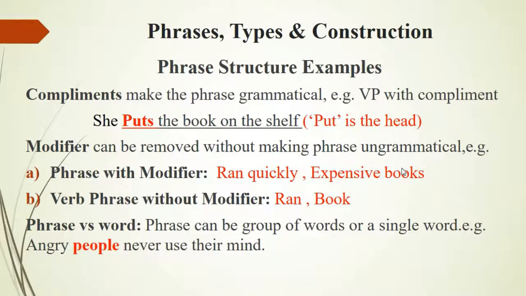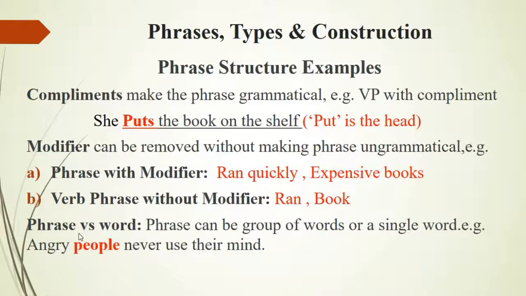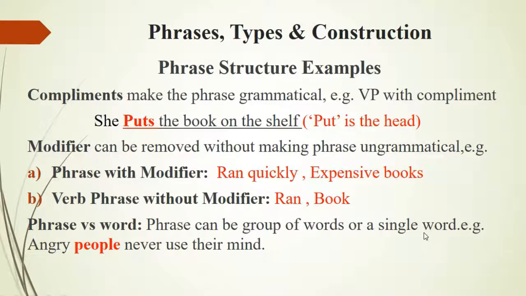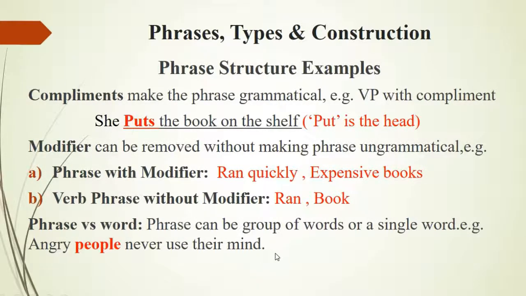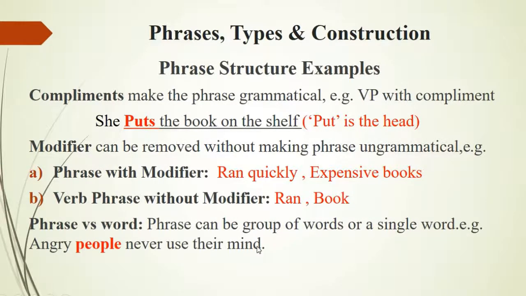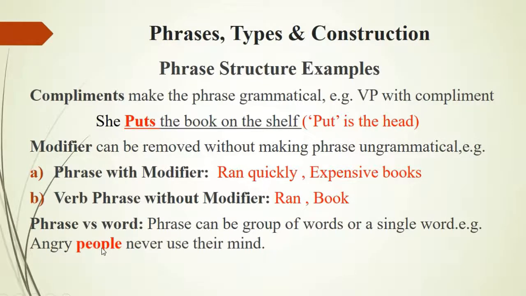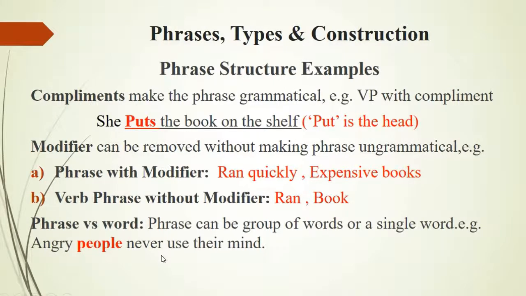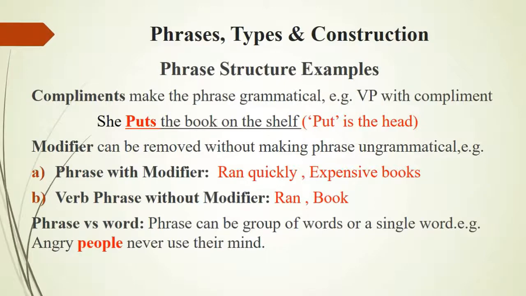So let's have a look at phrase versus word. A phrase can be a group of words or a single word. However, take the sentence: angry people never use their mind. If you look at this sentence, we can see that people is the only noun, which is doing the work of a noun phrase.